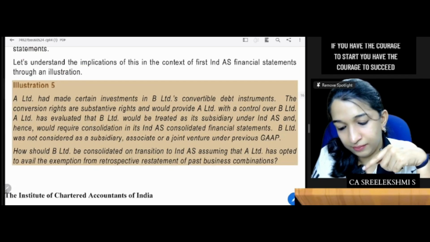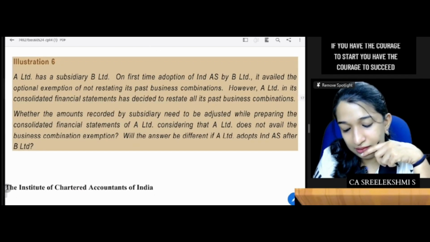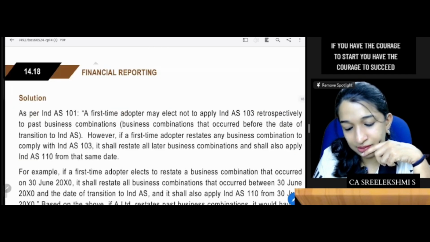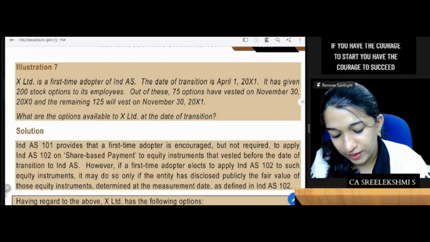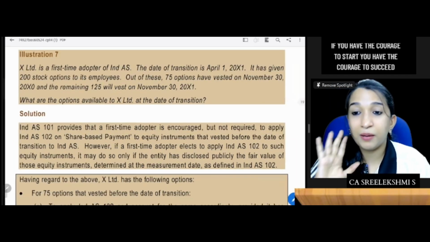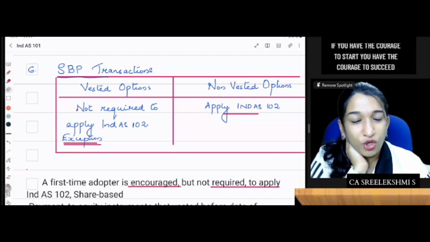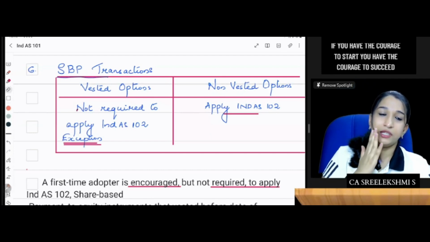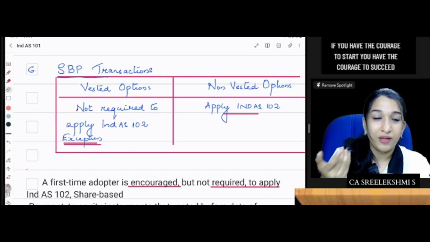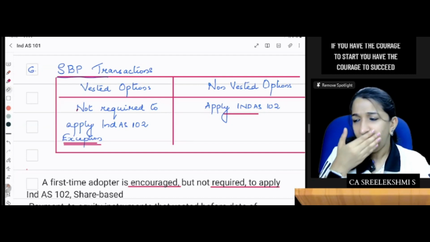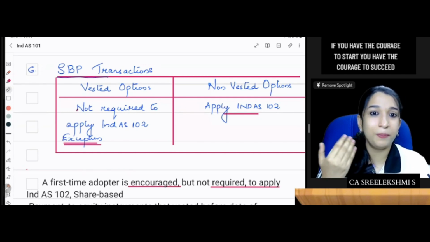I'll read all this theory, small questions, if we have time. Now, a very important point: this is question number 7, share-based payment transactions. What do you have to say about share-based payment transactions? See, there is a share-based payment reserve as per previous GAAP, or ESOP outstanding account as per previous GAAP.